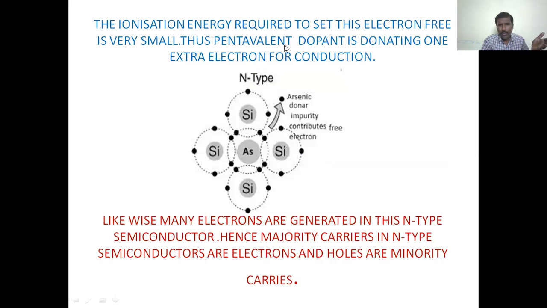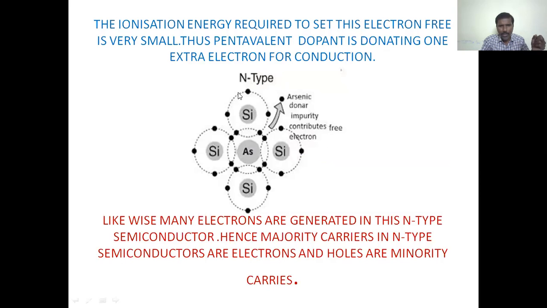That's the pentavalent dopant donating 1 electron for conduction. So the pentavalent atom is giving 1 electron to conduction. Likewise, many electrons are generated in this n-type semiconductor. So let us observe this diagram.